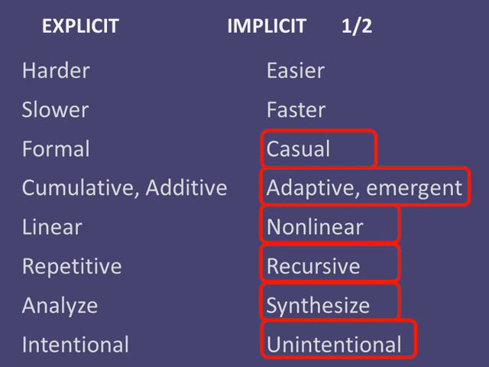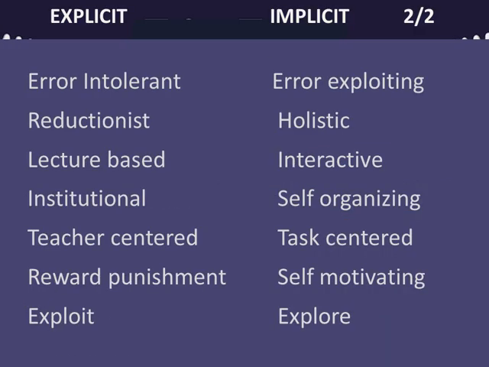In two nutshells. Some say implicit learning is error tolerant, but it's more than that. It exploits errors to create novel behavior and drive natural selection. Holistics allows coordination between host system and subsystems. Interactive learning provides better feedback at higher frequency.